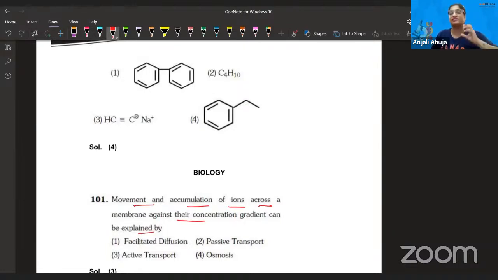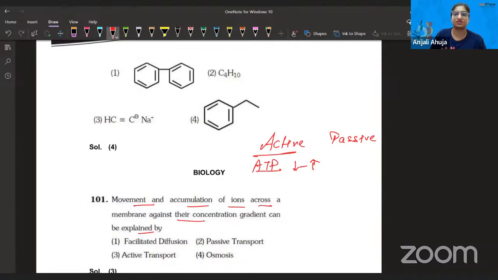I'm pretty sure a ninth class student can solve this question, because there's a topic called transport across the membrane. And we do know that there are two types of transport, active and passive transport. Active is the one where ATP energy is needed. Why? Because molecules are moving from low to high concentration. In passive, molecules are moving from high to low concentration, and no ATP is needed.